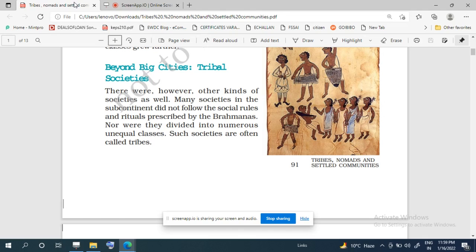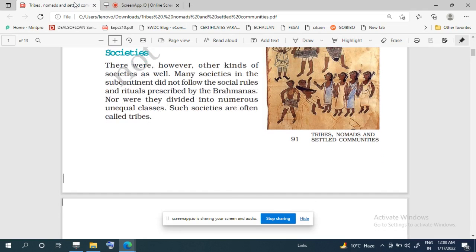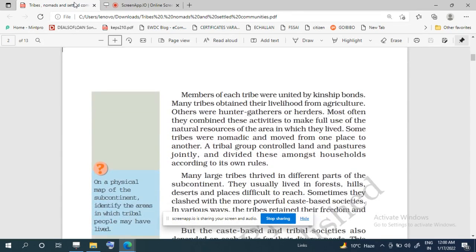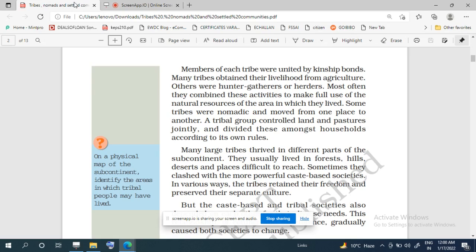there was another kind of society also developing, which we may call a tribal society. In a tribal society, people did not follow the varna system. People did not follow the rules and rituals prescribed by the Brahmanas, and they were not divided into different varnas. This type of society is known as a tribal society.